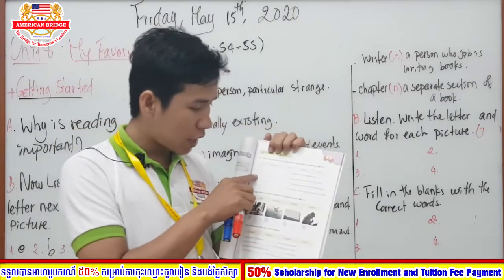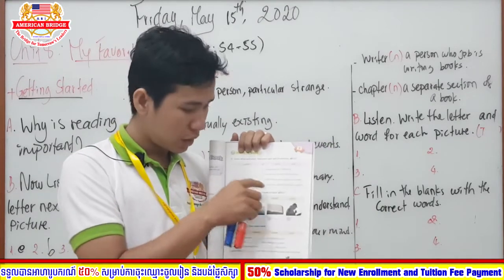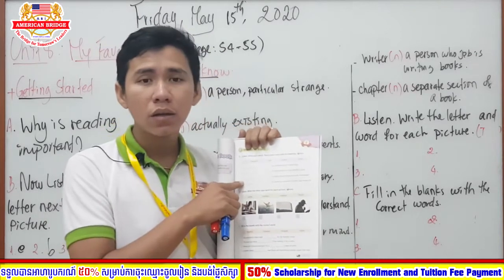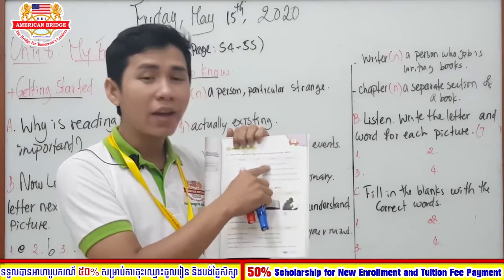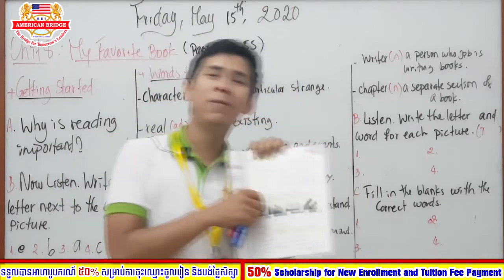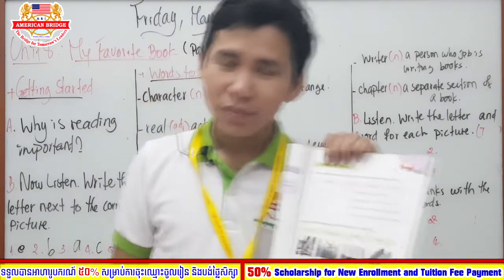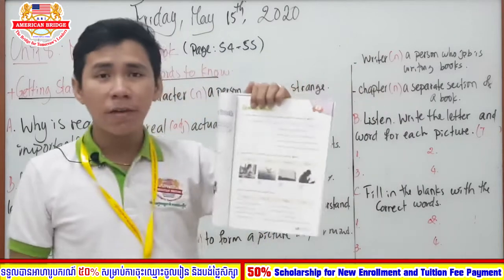Okay, now let's move to number 2. Character, what is it? Right, letter D is the correct answer. Number 3. Okay, number 3, what is it? Real? Right, number 3, letter A. How about number 4? Novel. Sure, it is letter B.